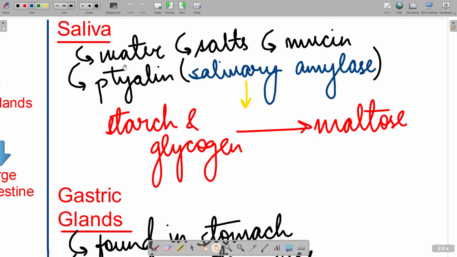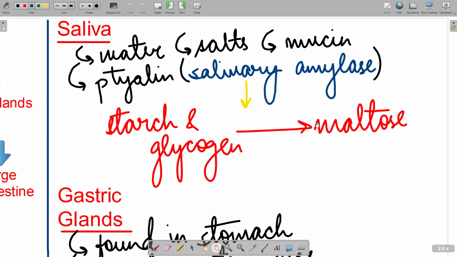Water basically I would say it provides a liquidy medium and also secretes some salts and mucin. Besides that, जो major enzyme production कर रहा है saliva, that is the ptyalin, which has the enzyme called salivary amylase. So this salivary amylase performs the first digestion in the mouth itself. Carbohydrate का digestion करता है, that is starch and glycogen को ये maltose में convert करेगा. Complex carbohydrate को simpler form में break down करेगा.